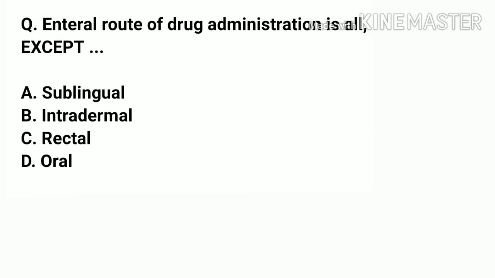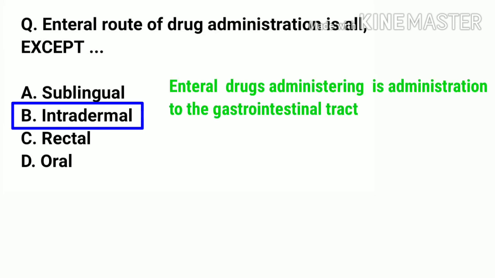Enteral route of drug administration is all except A. Sublingual. B. Intradermal. C. Rectal. D. Oral. And the right answer is B. Intradermal. Enteral drug administration is administration to the gastrointestinal tract.